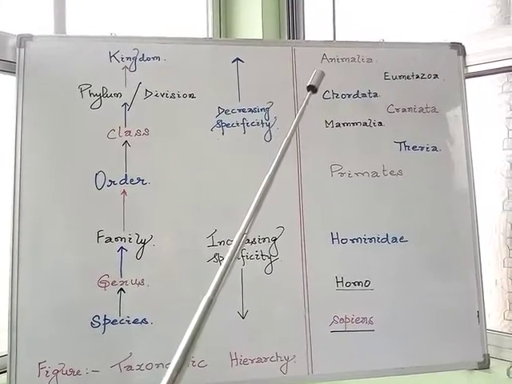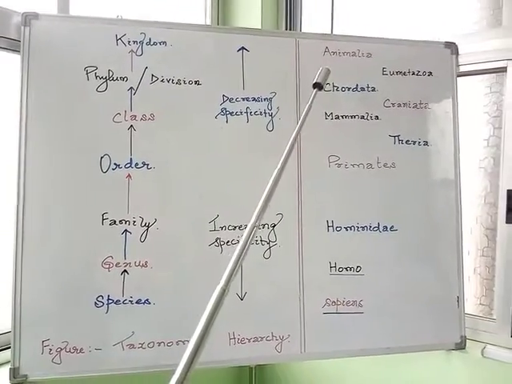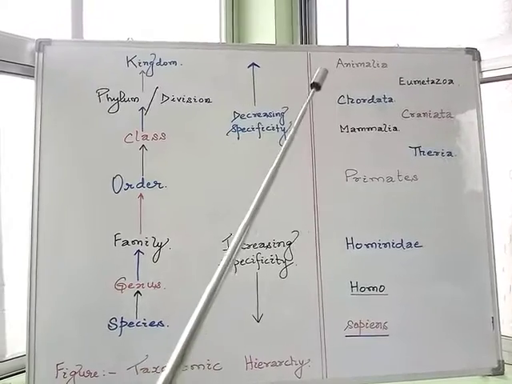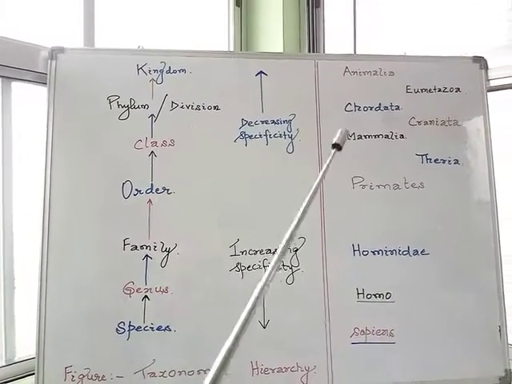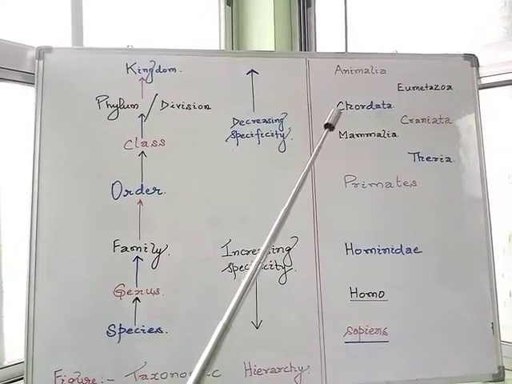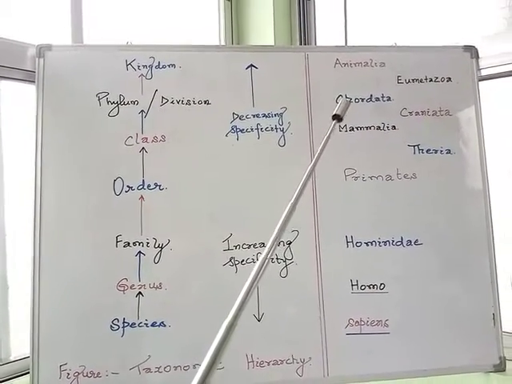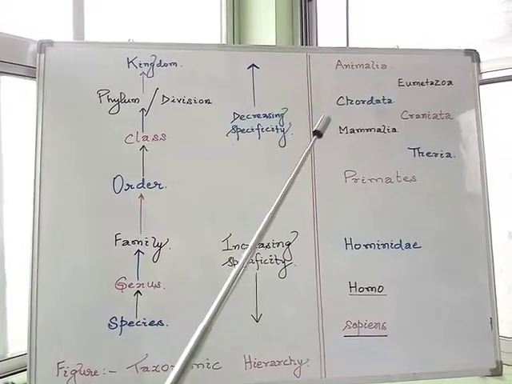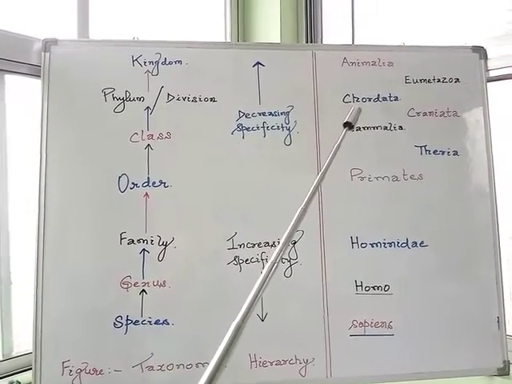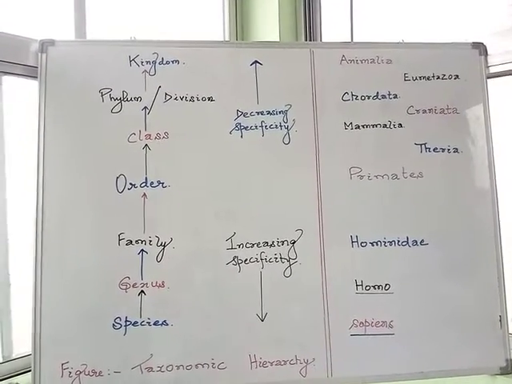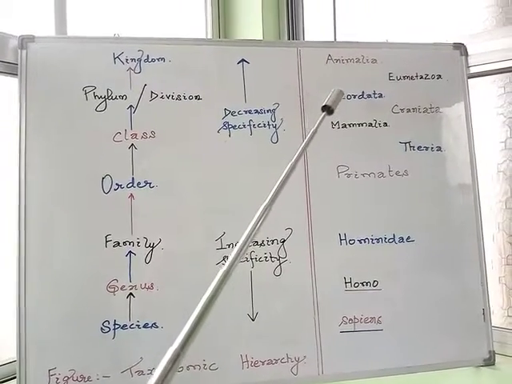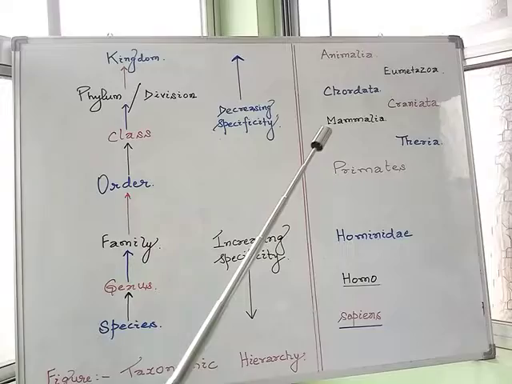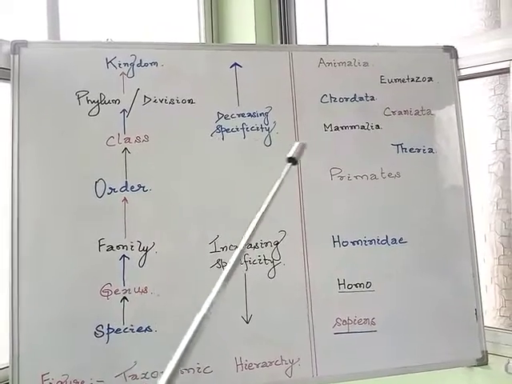But we belong to a certain group, that is Mammalia. The phylum for our group is Chordata, meaning we are chordates. We have a true notochord present within our body, which is replaced by the vertebral column. And the class for our group is Mammalia.